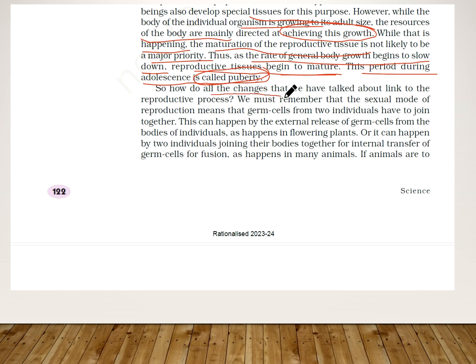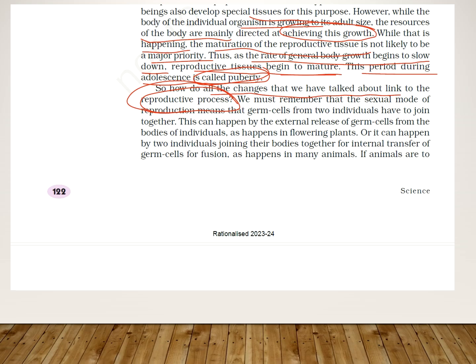So how do all these changes that we have talked about link to the reproductive process, because we are stressing the reproductive system today? How can we relate the change of the penis, the development of the menstrual cycle, the development of breasts, and all the happenings in the male and female body during adolescence, to the reproductive process?